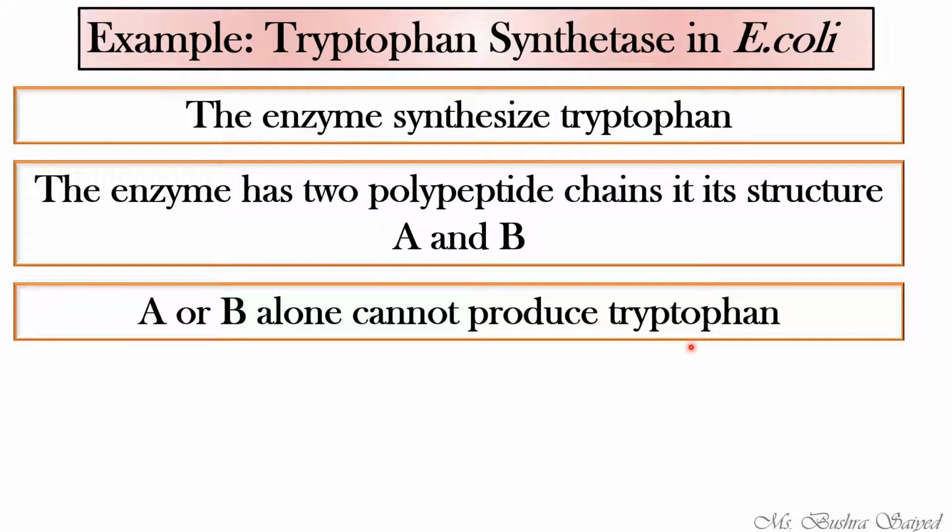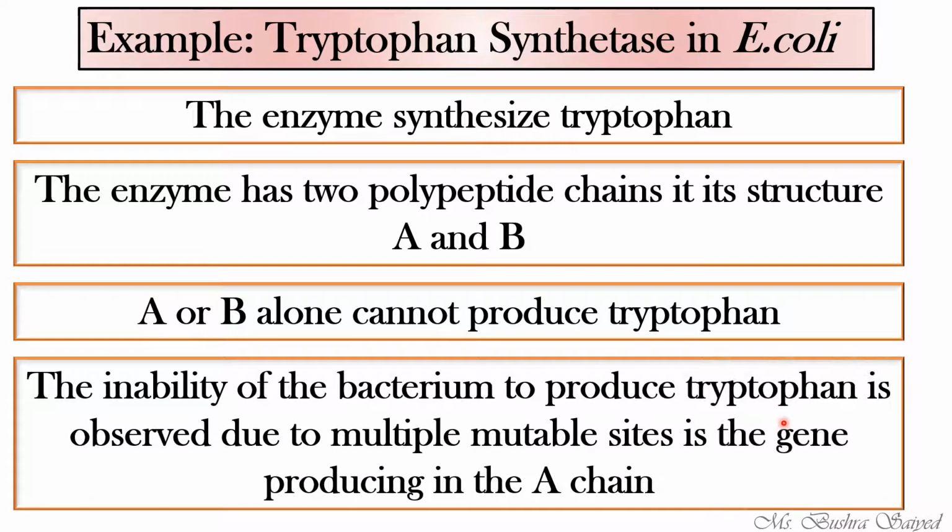So it requires both polypeptide chains in the structure of tryptophan synthetase to produce tryptophan. What we have observed is that due to multiple mutable sites in the gene producing the A chain, the tryptophan will not be produced by the bacterium. Obviously, the bacterium will not be able to produce tryptophan when there are multiple mutable sites.